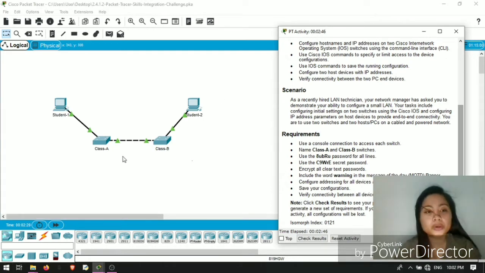So now we're going to start. In the first requirement, it is said to use a console connection to access each switch.